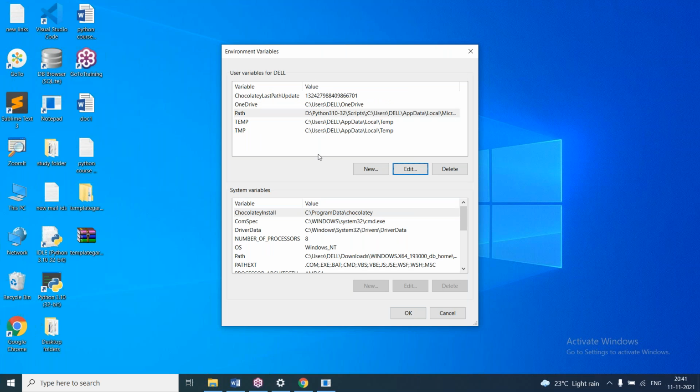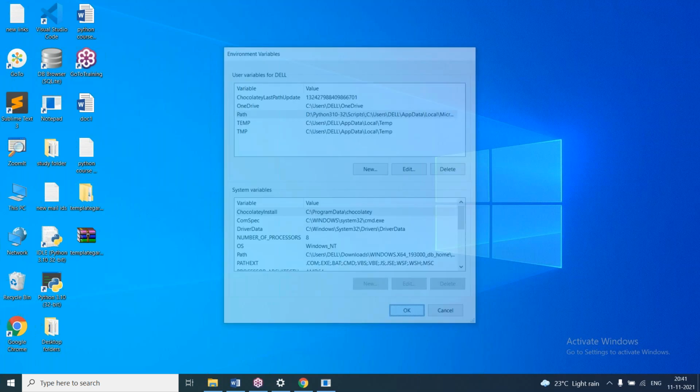At the time of installation, if you forget to give the Python path, afterwards we can give it like this. No need to uninstall Python and install again. We can open environment variables like this and give the path manually. So here the Python path is set, then okay.